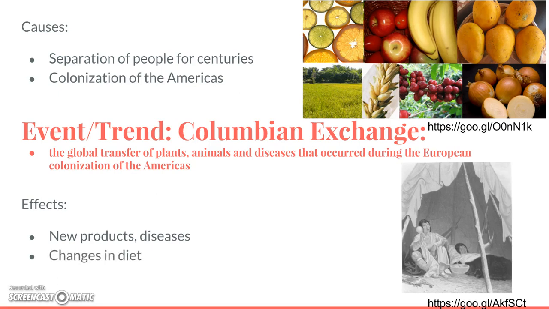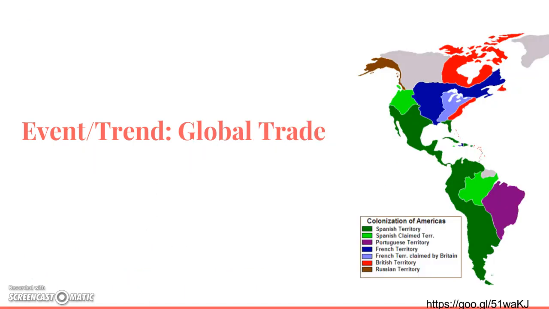There were also changes in diet. And so people started eating different things. An example your book gives is how important potatoes were to the Irish diet in subsequent years after they were brought from the Americas to that island. And death. Millions of Native Americans, as we said, died from these diseases they hadn't been exposed to before.